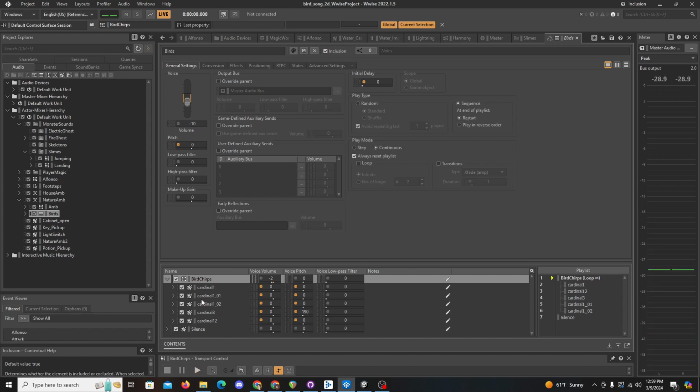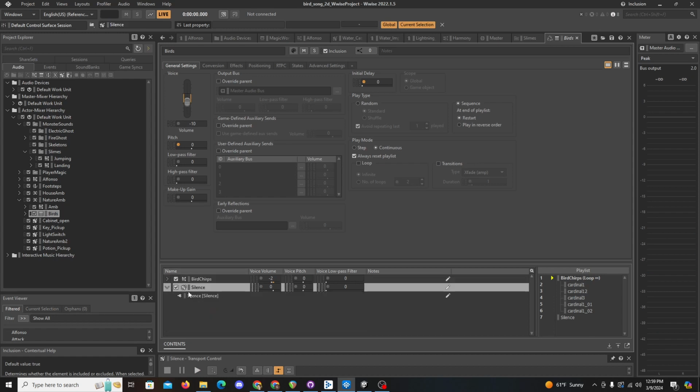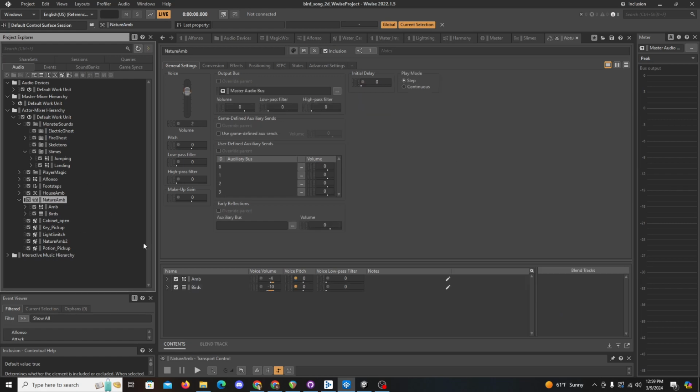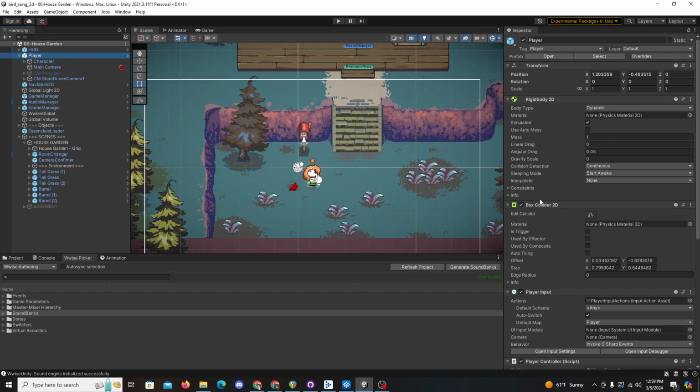So that is just sequencing through all these cardinal sounds. And then I also have this Wwise silence applied, so that way there can be moments of randomized silence in between the bird chirps. And these two are blended together into this nature ambience container. So now let's jump over into Unity and I'll talk about how I implemented this in the engine here.